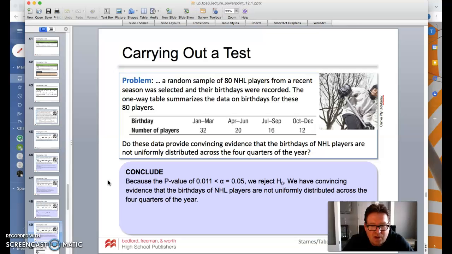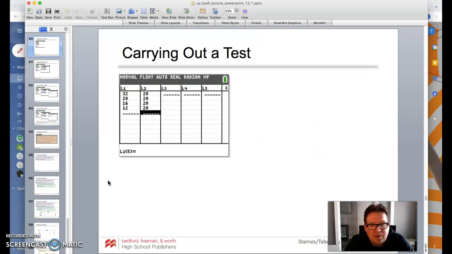We are going to reject the null hypothesis. So we do have convincing evidence that the birthdays of NHL players are not uniformly distributed. And you can kind of see the tendency there that, yeah, there is some merit in saying those born in January have a better chance of making it. And that might be due to those systems like they mentioned before. So that's kind of interesting.